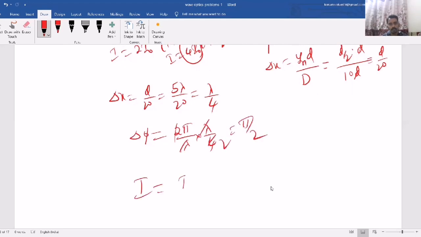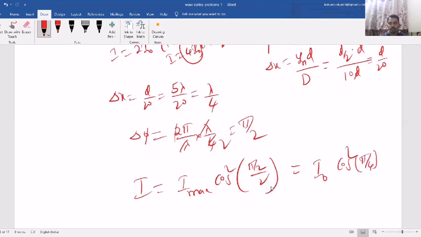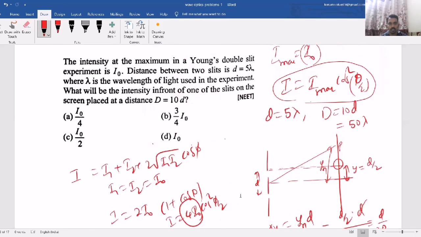Now the intensity at any point is I maximum into cos square of phase difference by 2, that is pi by 2 by 2. But here in the question I maximum they have given as I naught. So this will become cos square pi by 4. Cos pi by 4 is 1 by root 2. 1 by root 2 whole square means 1 by 2. So finally what is the answer? I naught by 2.